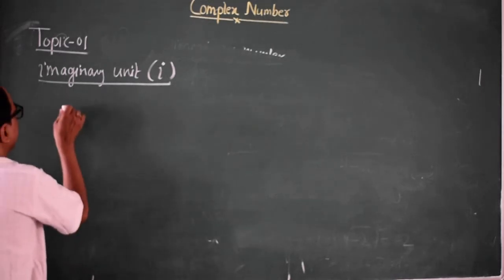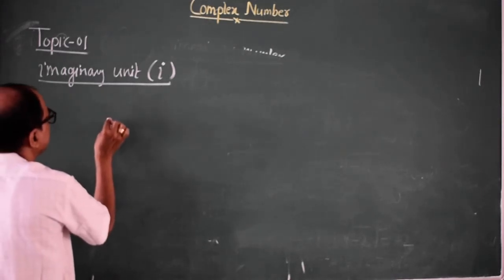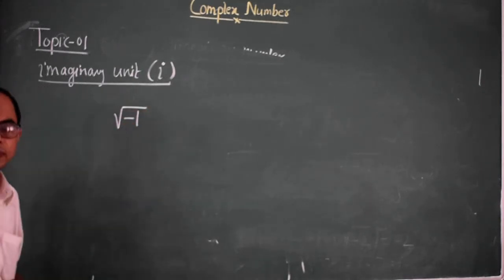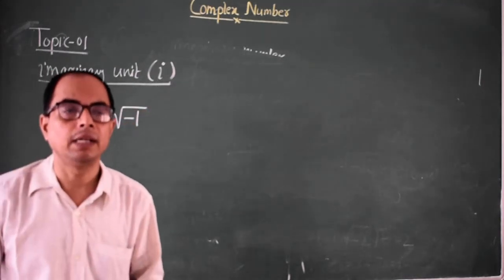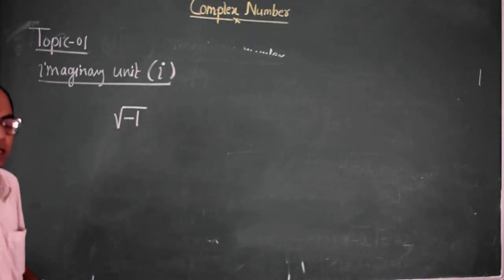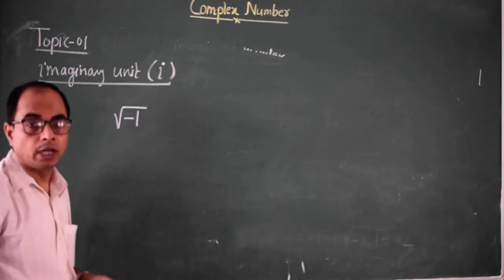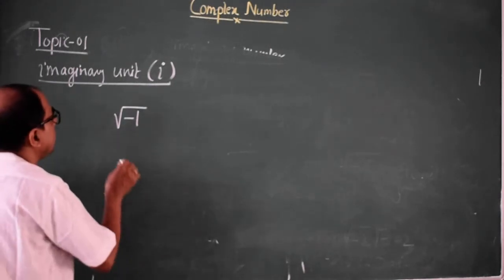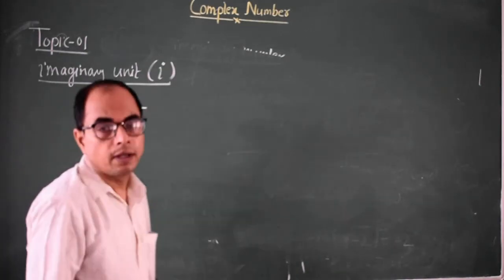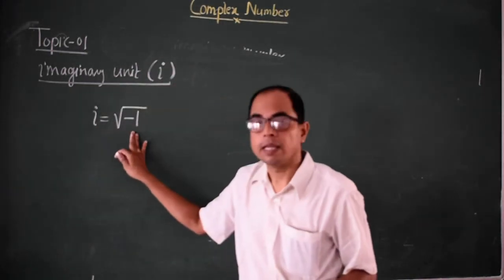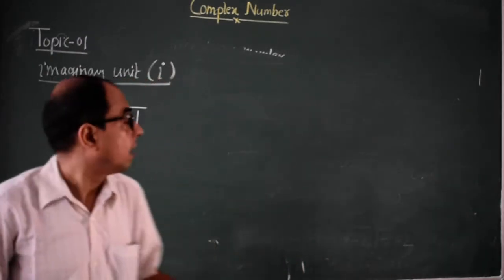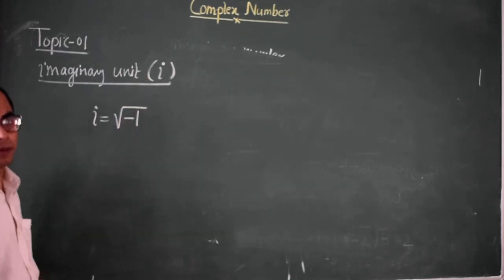The square root of minus 1 is called the imaginary unit, and Euler was the first mathematician who introduced the symbol iota for this imaginary number. Clear?